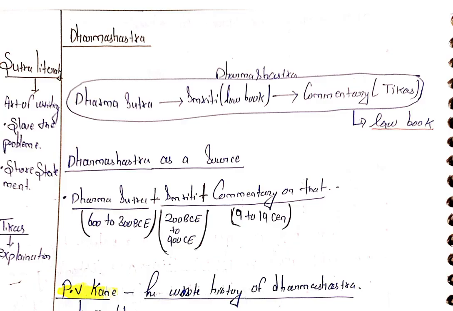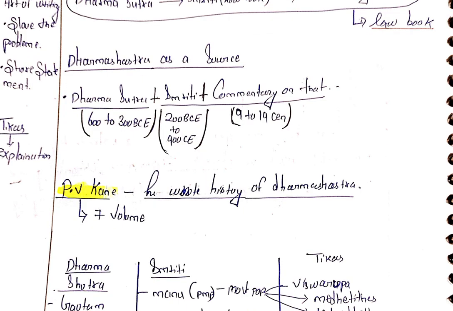The Dharma Sutra period is from 600 to 300 BCE. Then Smriti is 200 BCE to 400 CE, and commentary from the 9th to 19th century.